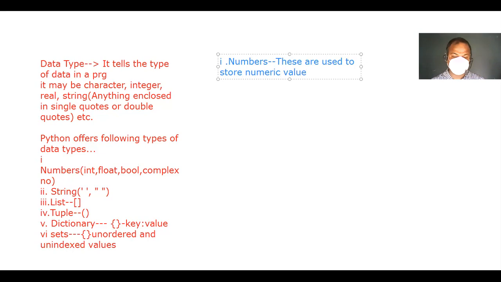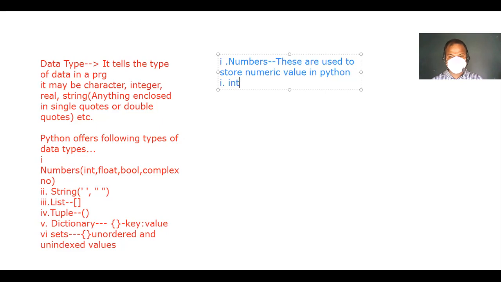These are used to store numeric values in Python. And what are the following subtypes of numeric values in Python that we can store?